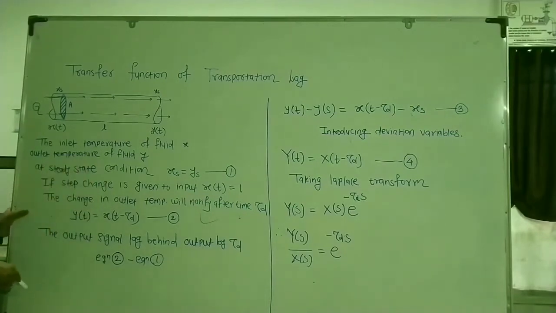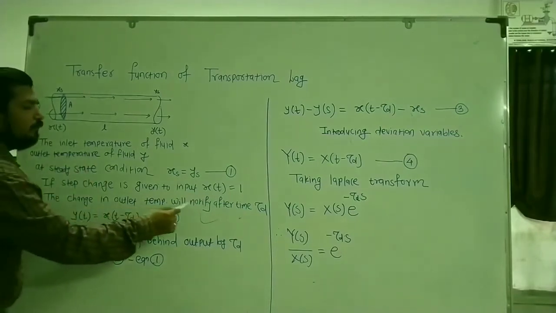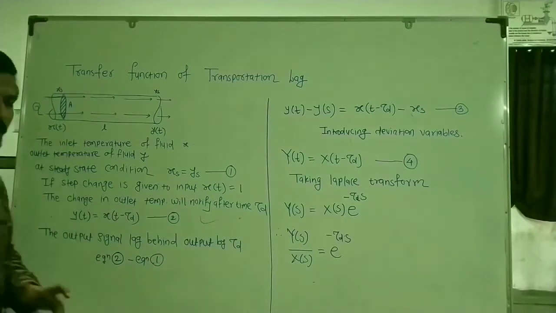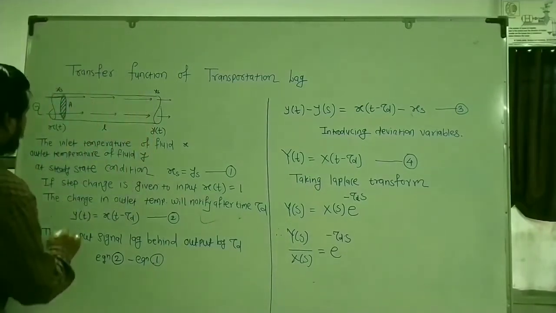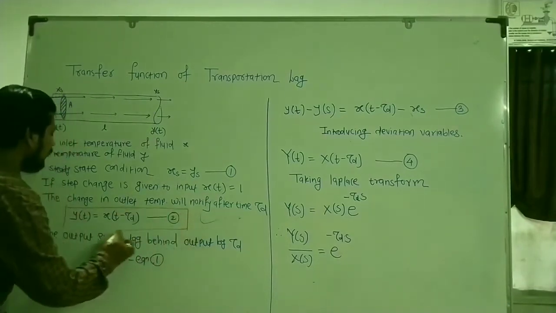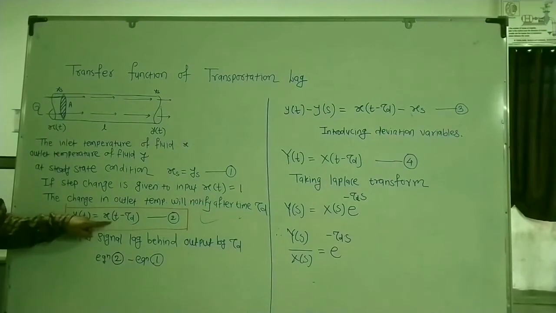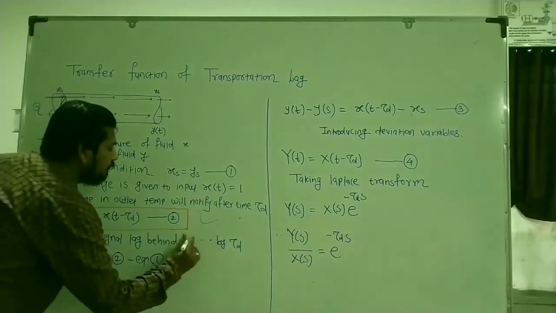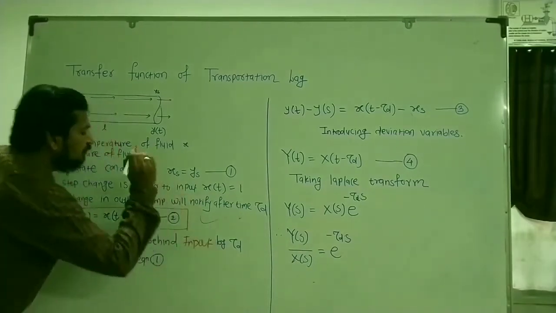Therefore, I can write equation number 2: the change in the outlet temperature will be noticed only after time tau d. So y of t is equal to x of t minus tau d. Means the changes in the output will be observed only after time tau d. This is your equation number 2. This proves that the output signal lags behind the input by tau d.